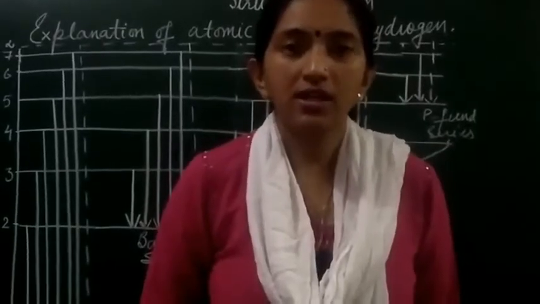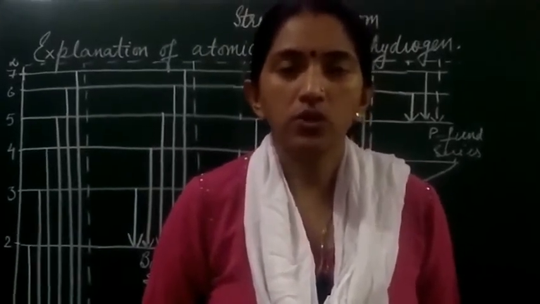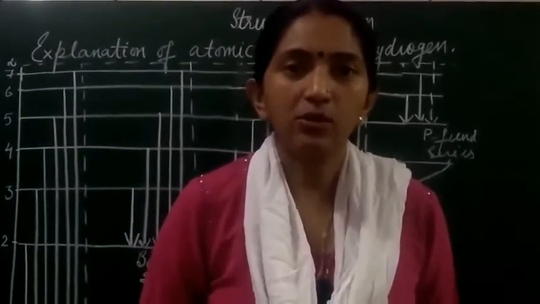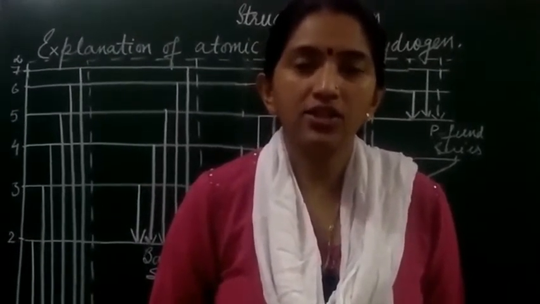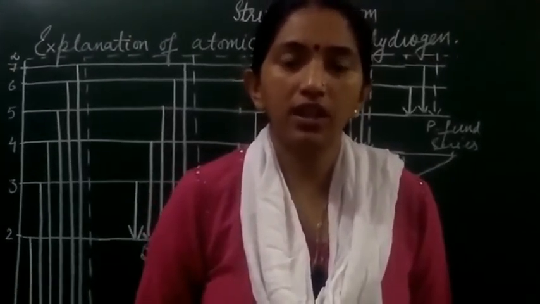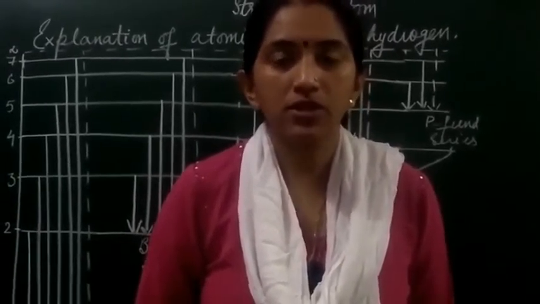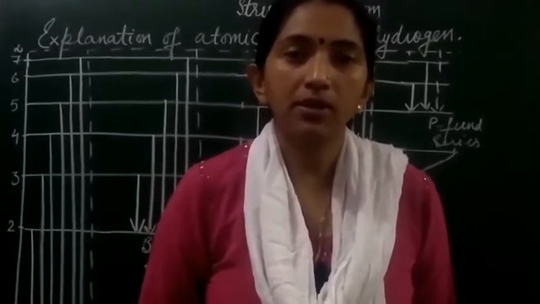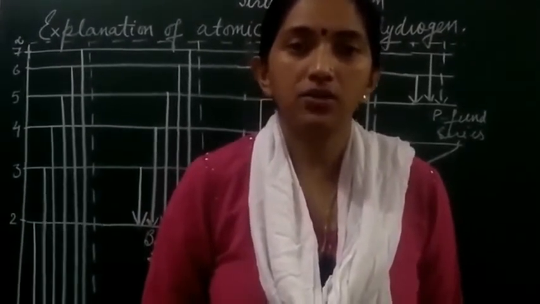Last class we discussed the successes or the merits of the Bohr model. The first was that it was able to explain the stability of the atom. Second, it helped to calculate the radius and the energy of the permissible orbits or the energy levels in the hydrogen atom or hydrogen-like species. Now the third success or merit is that it was able to explain the atomic spectrum of hydrogen.